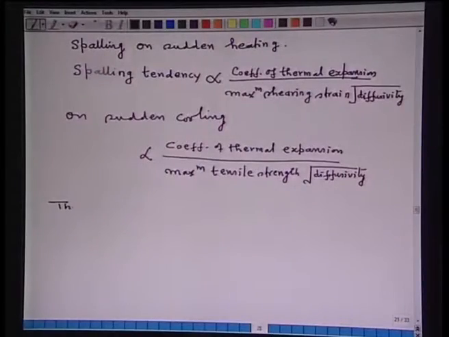Another important property of a refractory is its thermal conductivity. Now, thermal conductivity of the brick determines the heat loss from the wall to the atmosphere. Increase in porosity will decrease the thermal conductivity, but decreases the strength also.